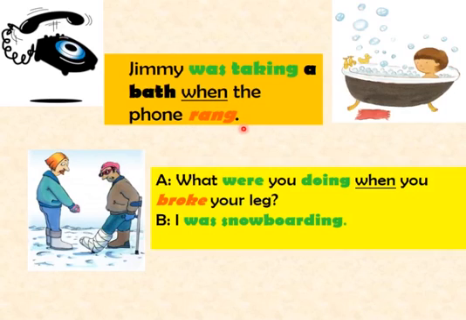It's a simple past tense. What were you doing when you broke your leg? I was snowboarding. See, snowboarding is a longer action. It takes more time. It doesn't happen in a split of time. So I use past continuous tense for explaining my longer action.